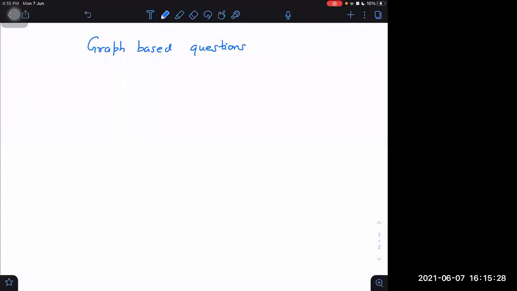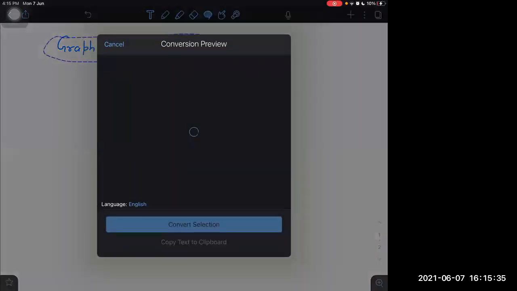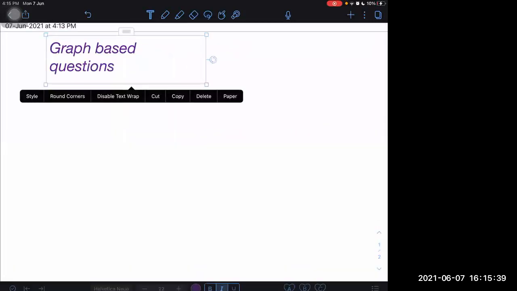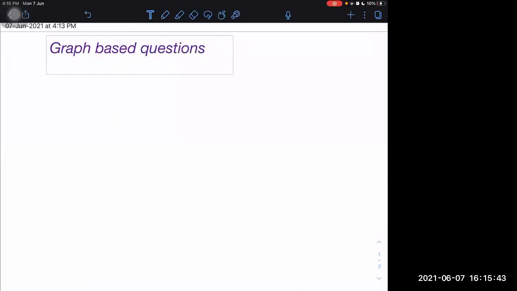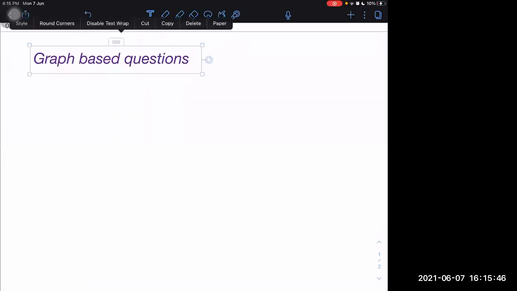Okay, graph-based questions. For tackling graph-based questions, just two things are to be remembered always, and those will be helpful in any graph-based question. One is the area under the graph. Second is the slope of the graph.